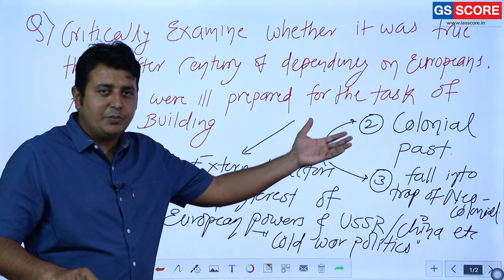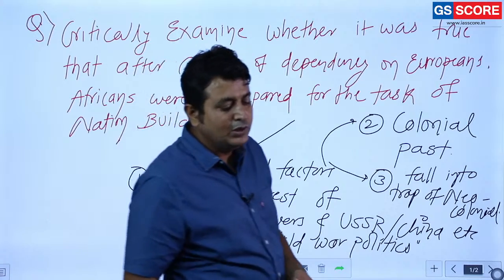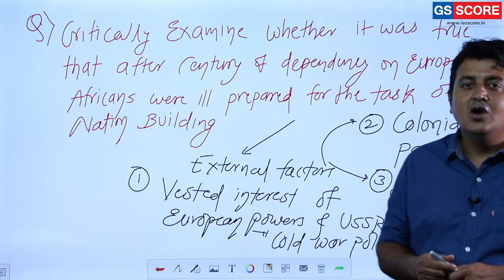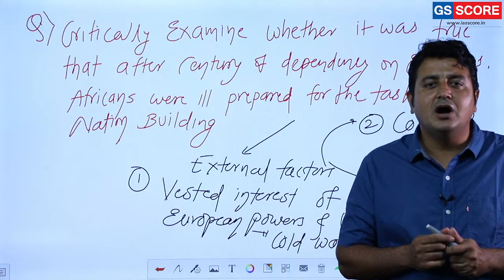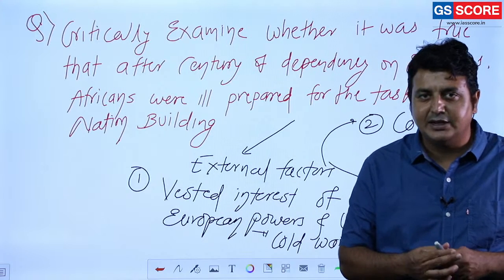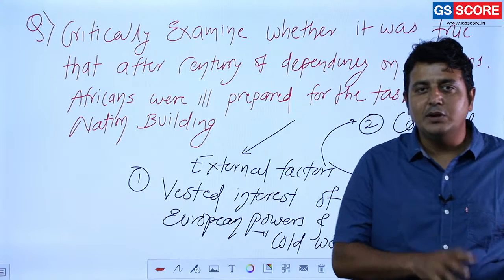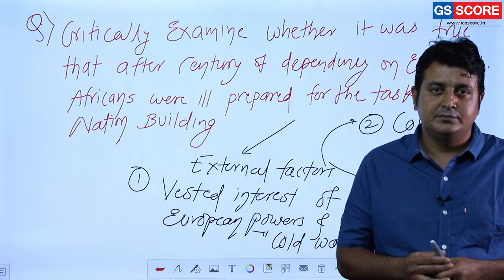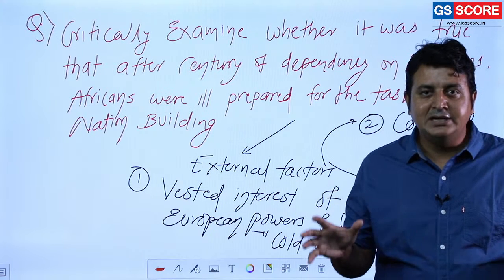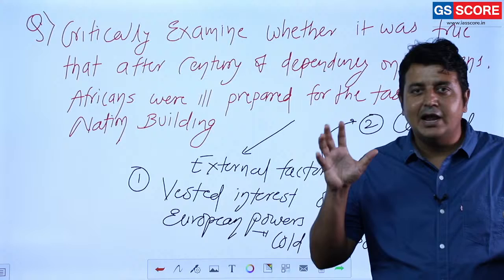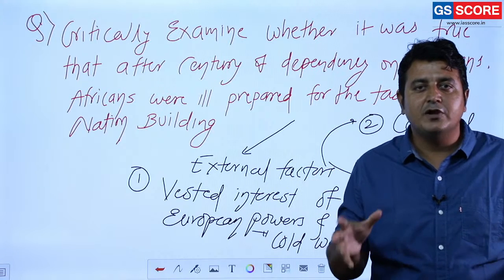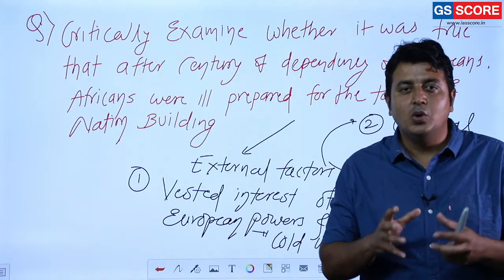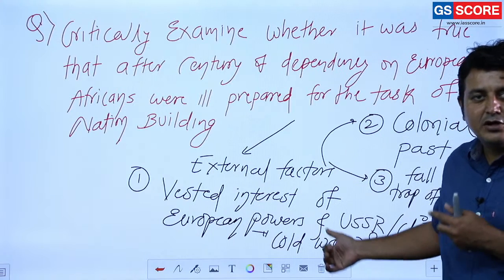It's a very detailed topic, but in one sense I am going to tell you that for some vested interest of these African nations or the short-sightedness of the African leadership of that time, they became part of either one bloc or another bloc, and after that they suffered a lot. Because the madness of the Cold War was going on, the ideological conflict became the conflict of two nations to establish their supremacy in the world, and these countries suffered a lot.